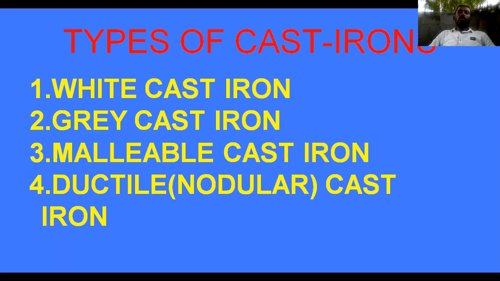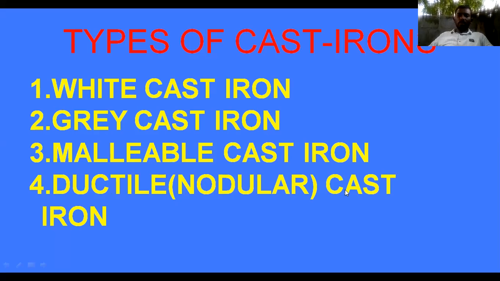The next topic is types of cast iron. Generally, cast iron is of four types: white cast iron, gray cast iron, malleable cast iron, and ductile or nodular cast iron. Generally we have cast iron, but we can use it only for some applications. Since we use cast iron so much, it is divided into these four categories.